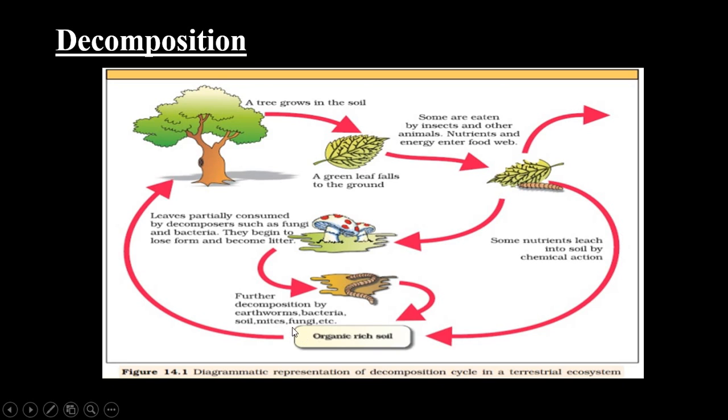Further decomposition by earthworms, bacteria, soil mites, and fungi releases the organic matter into simpler inorganic substances, which are released into the soil, and from the soil they are again utilized by the plants, and thus this cycle continues. That is, the nutrients get cycled through the process of decomposition.